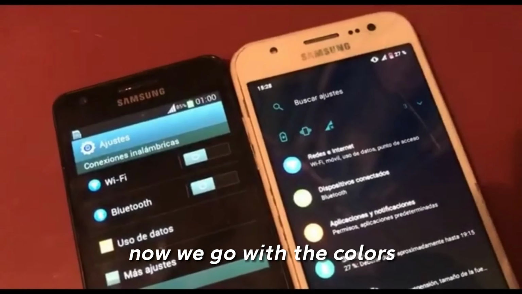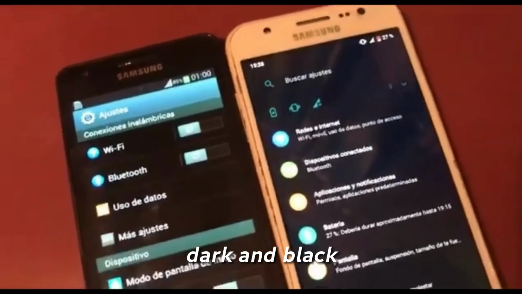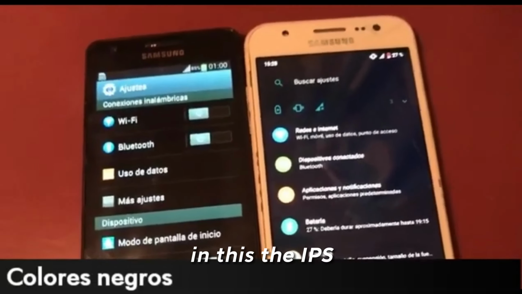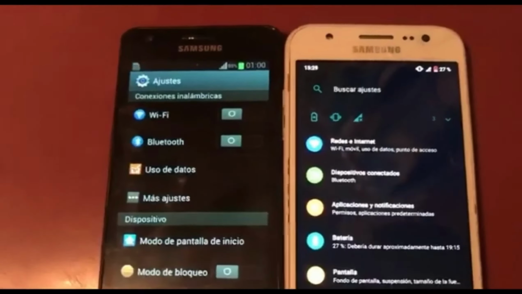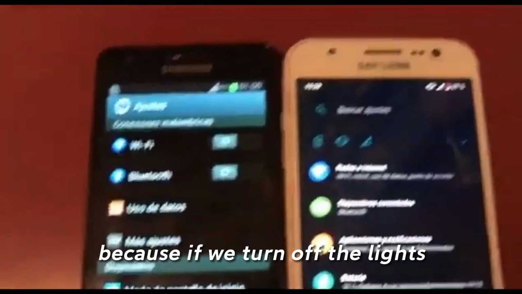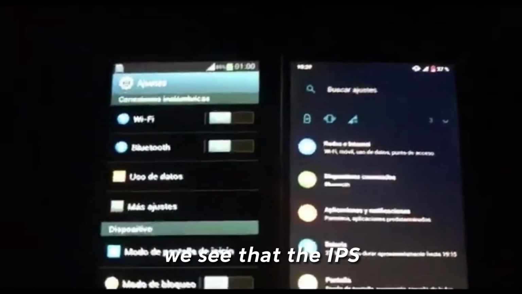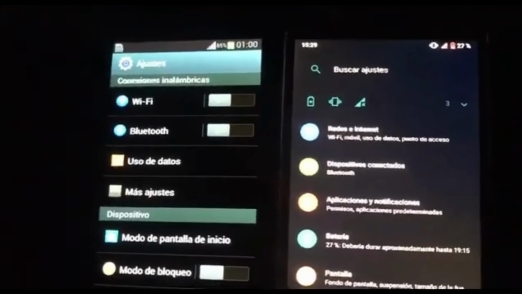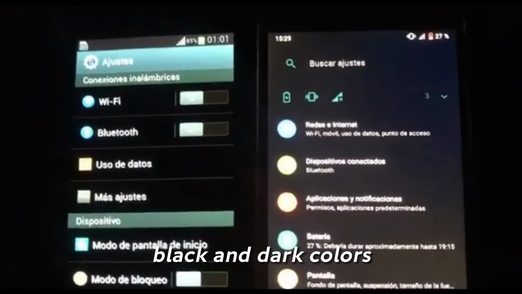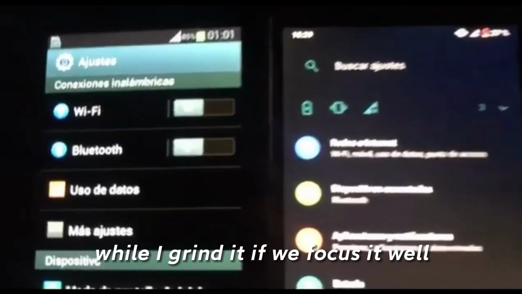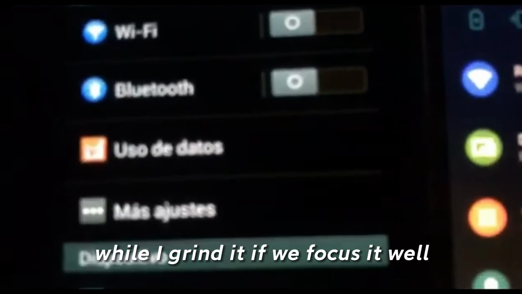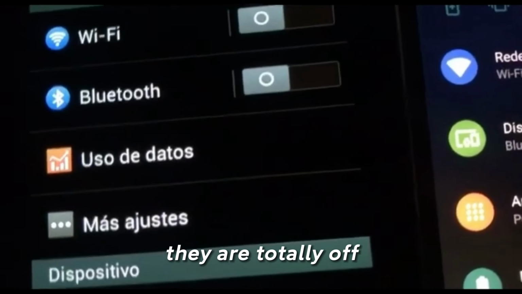Now we go with the dark and black colors. In the IPS, it is very far for this kind of dark colors to arrive, because if we turn off the lights, we see that the IPS black and dark colors are throwing a gray tone. While in the Amoled, if we focus well, they are totally off.